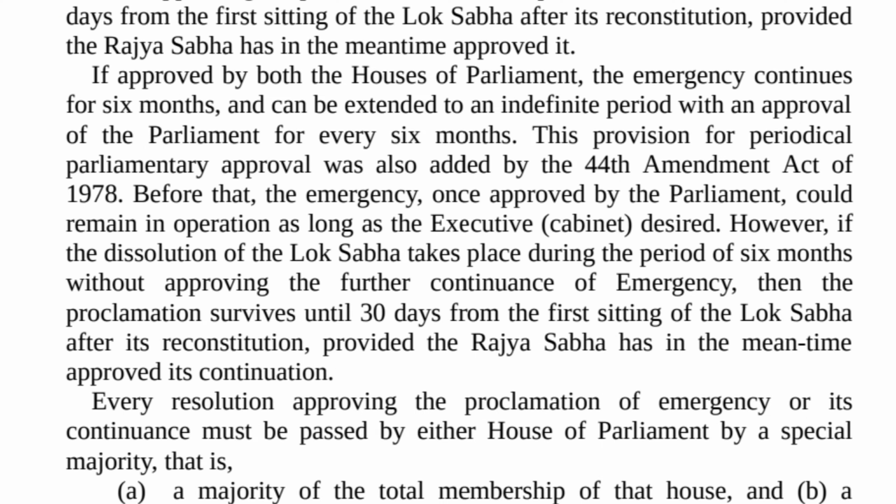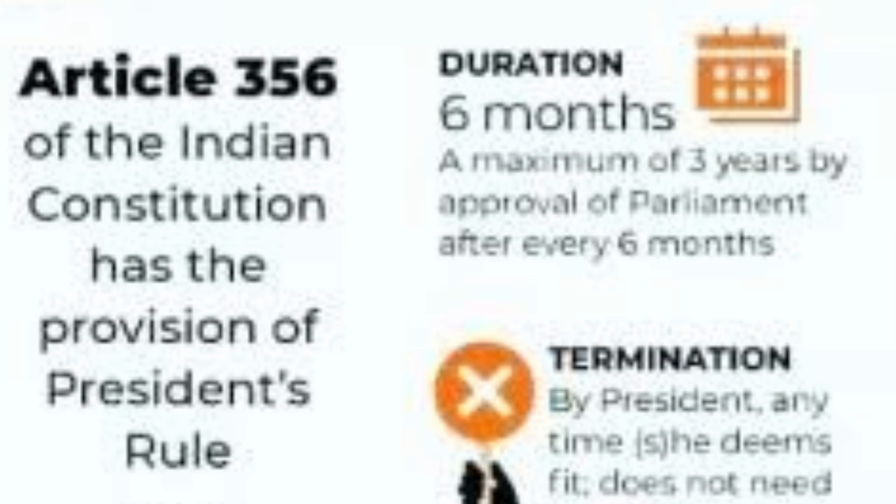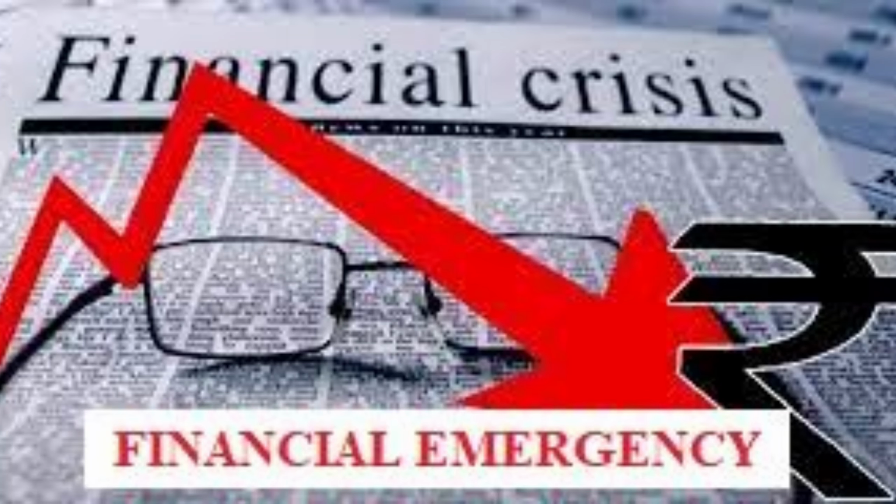In case of national emergency, if approved, it can continue for an indefinite period with every 6-month approval of Parliament. In case of President's Rule, if approved, it can continue for a maximum of 3 years with every 6-month approval of Parliament. For financial emergency, if approved, it can continue for any number of years with no approval of Parliament required.